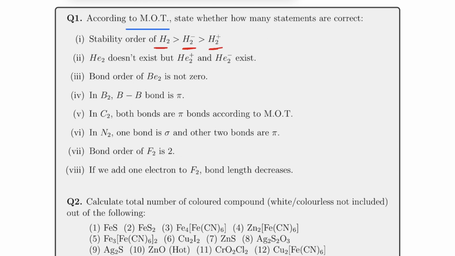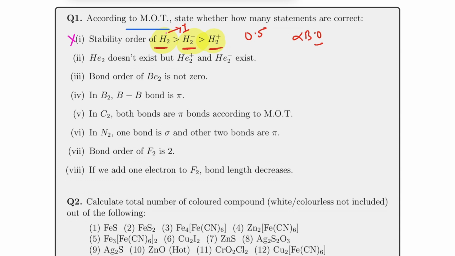that the stability is directly proportional to bond order, right? So if I talk about H2, then its bond order is 1. And if I talk about H2 minus and H2 plus, then its bond order is 0.5. So the relative stability would be H2 coming first, but H2 minus and H2 plus should be equal. So the first statement is wrong.